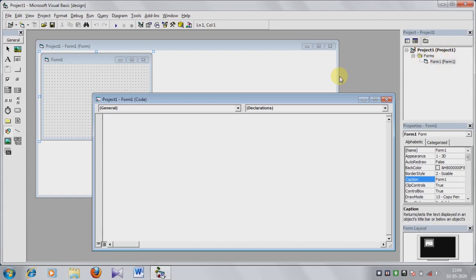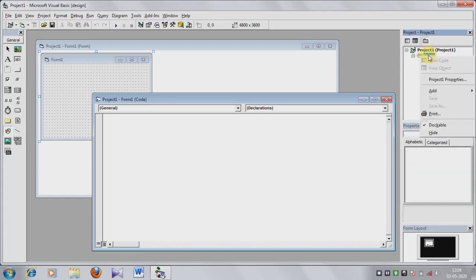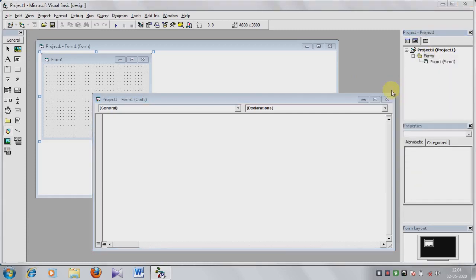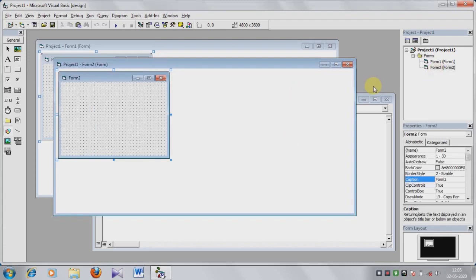So to create another form, click on it and right click on it. See the form, right click on it, add the form, click on it, add form. This window appears on the screen. Click on new option and form option, then open. Form 2 has been created. Okay, in this way you can create the forms.